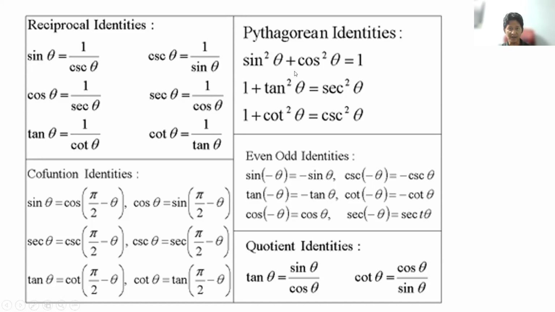Ito naman kapag dinivide mo naman ito ng cosine, ito namang pangalawa ang maglalabas. So just remember this. Itong mga to yung even-odd identities and then the co-function identities. You may opt to remember this pero hindi ito important. Okay, so you can actually still remember that, kunwari ito sa even-odd identities, sine of negative theta will be negative sine theta. Malaking tulong din ito, and so on. Okay, so naalala niyo pa ba itong mga identities na to in your high school or in your trigonometry classes?